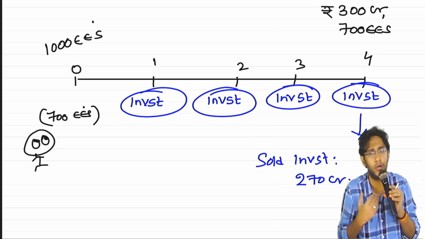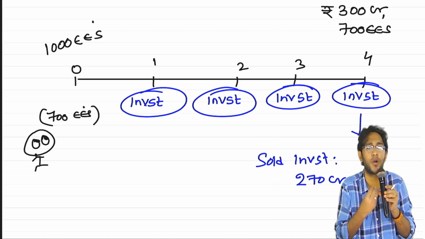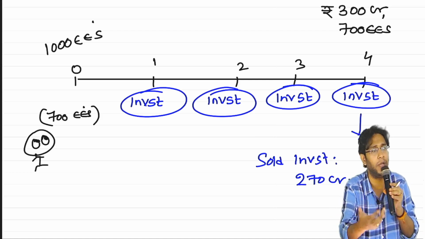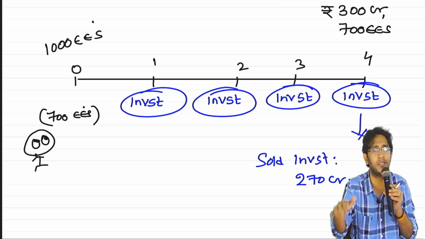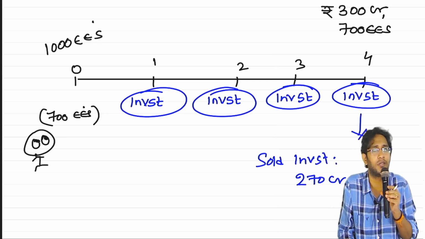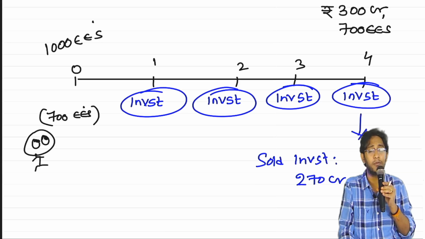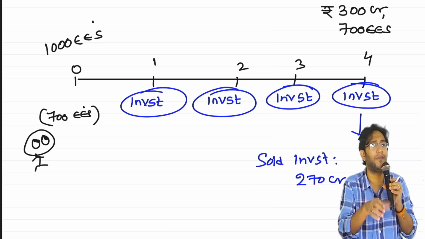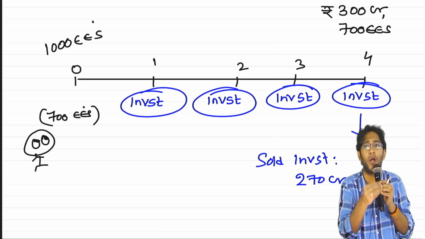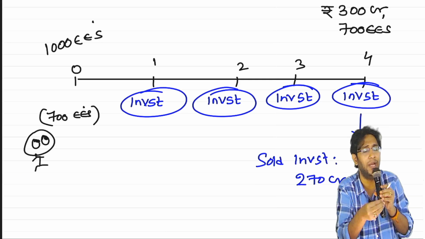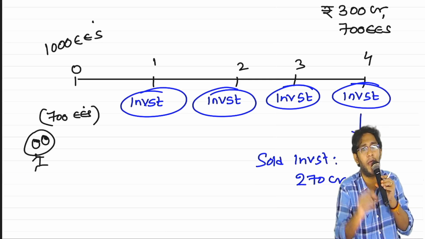Today I owe you bonus. For that purpose, I sold the investment, but my investment is falling short of what I have to pay you. So kindly adjust with 270 crores only. Somehow you people manage. 30 crores, kindly forgive me. Will they accept that? It means there is a risk that whatever assets, whatever investments you made, are not sufficient to meet your defined benefit obligation. In that case, who has to bear the loss? The employer has to.